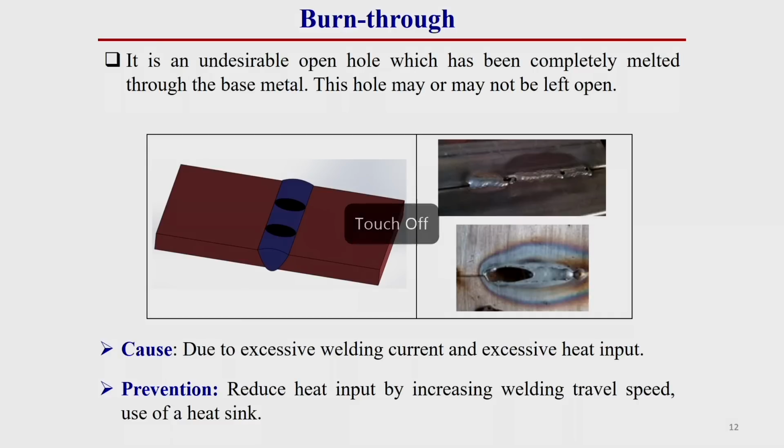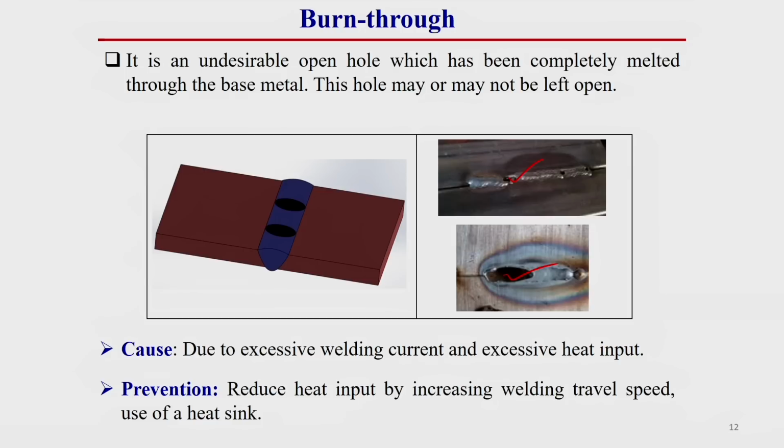Then burn through. It is an undesirable open hole which has been completely melted through the base metal. Like this is a burn through, so that means through the entire thickness of the weld there is a hole. This hole can sometimes be visible to the naked eye or may not be left open.